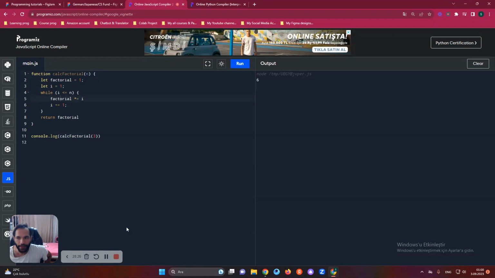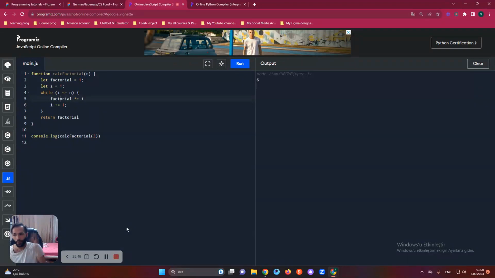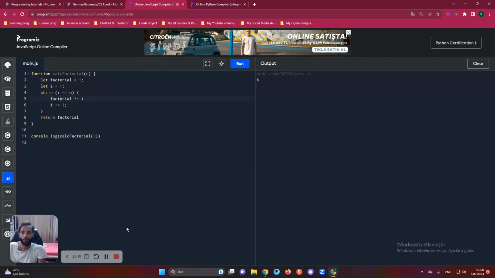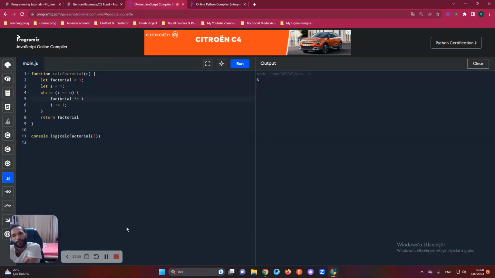It will store data there, and it will increase I, and it will just go back to the first point, and factorial in this case will become another number, right? In the repeating process, I will become 2. And if we say I is less than number, again 3, in this case I is 2 and the number is 3, it will make it again, and factorial was 2, let's say in this case, and 2 times the number again, 3, like 3 times 2, in this case it will be 6, and it will multiply itself again. I think it is a mixed explanation, just try to understand it, okay?